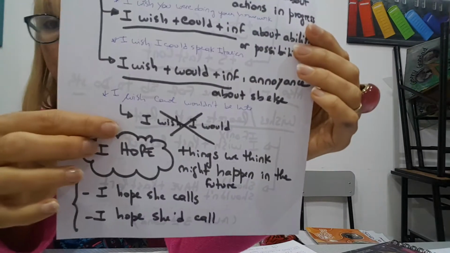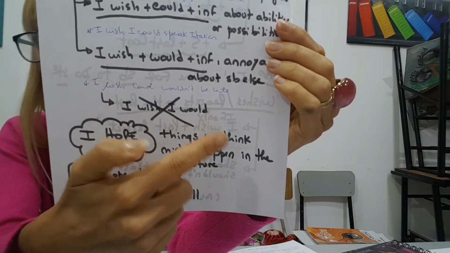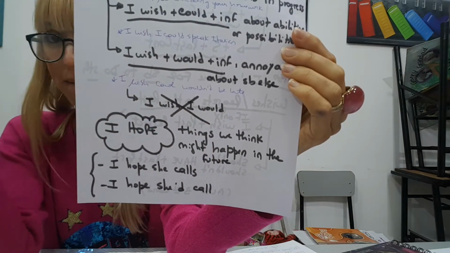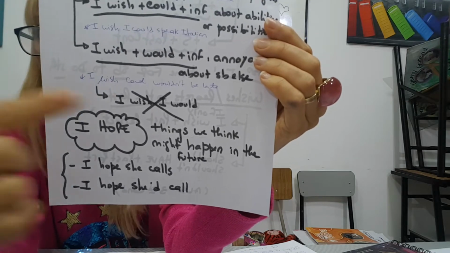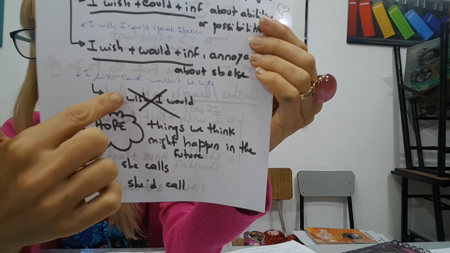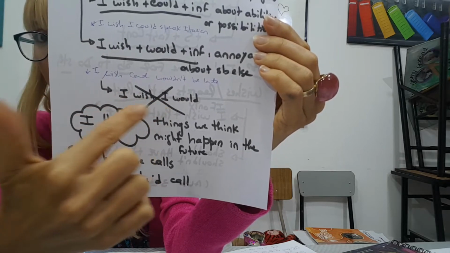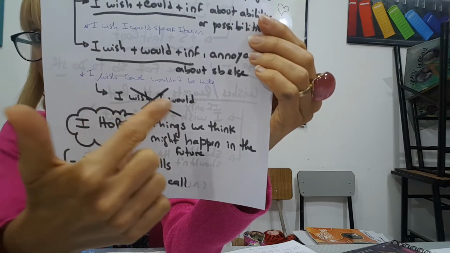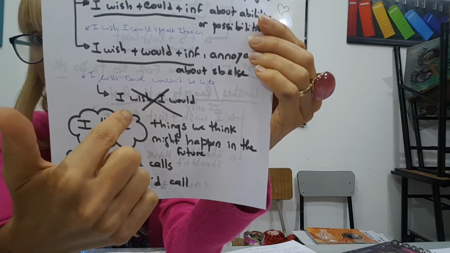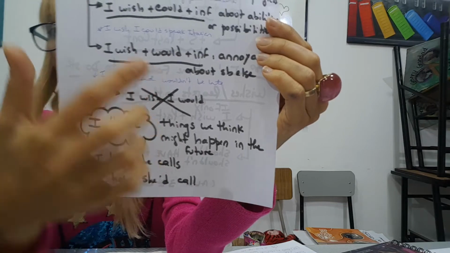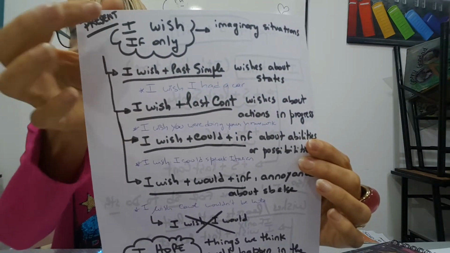I can't write, I wish I would be tidy, for example. No. Or he wishes he would be tidy. No. It's never about the same person that expresses the wish. It has to be about somebody else apart from the speaker. So these are the structures with wish or if only referring to the present.